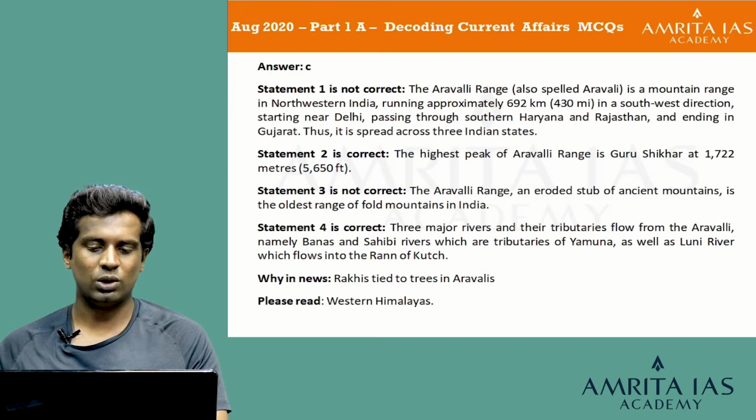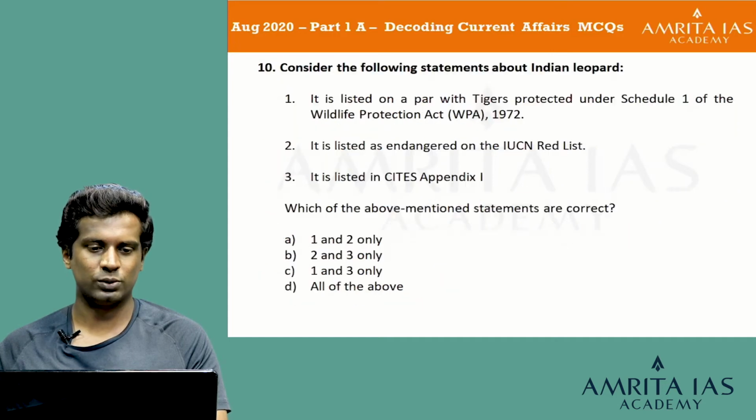The third statement is not correct because the Aravalli range is an eroded stub of ancient mountains, the oldest range of fold mountains in India. The fourth statement is not correct because 3 major rivers and their tributaries flow from the Aravalli, namely the Banas and the Sahibi rivers, which are tributaries of Yamuna, as well as the Luni river, which flows into the Rann of Kutch. So, that is the explanation about the Aravallis and the rivers flowing from it. I hope you all try to remember this. We'll go for the next question.